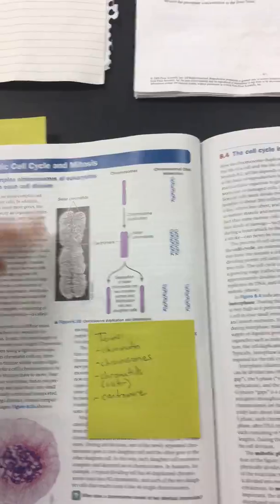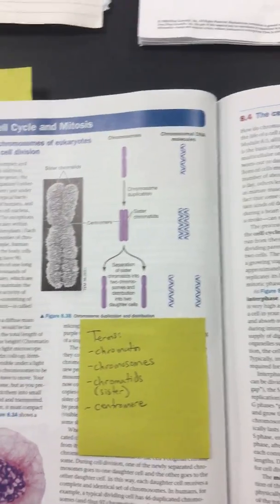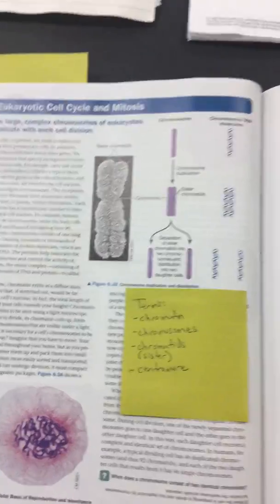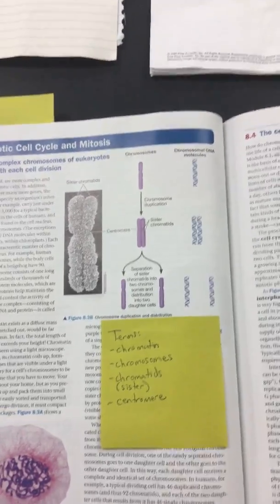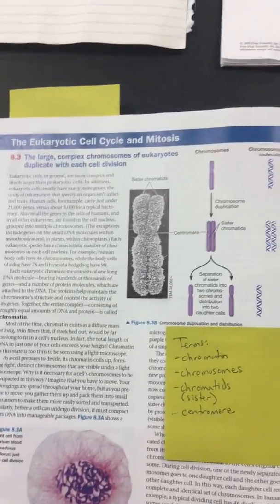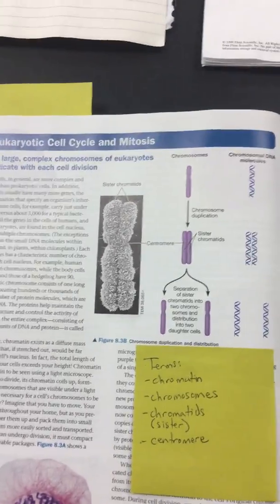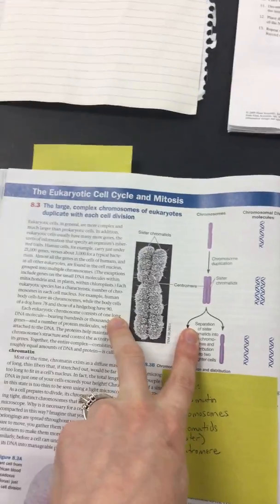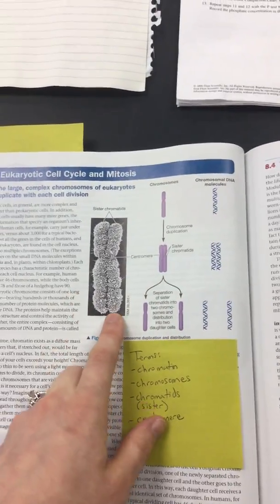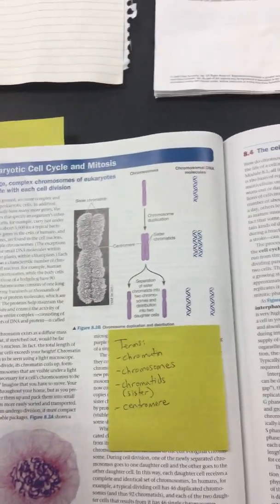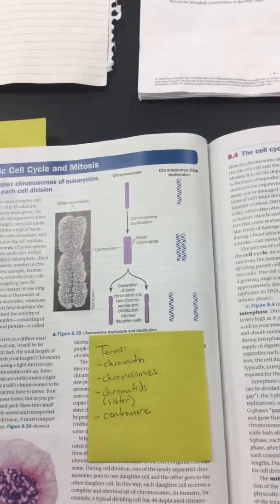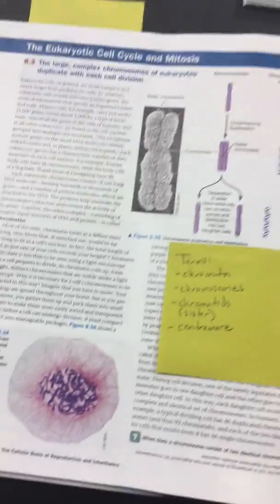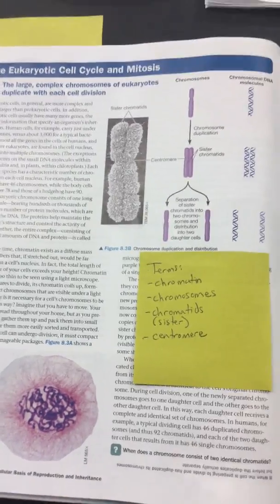Questions about those different terms? Yeah. What if it doesn't divide? Ooh, if it doesn't divide, then we have issues and errors. Or if it divides incorrectly, then there are issues and errors. We'll talk about some examples of that. It's possible for this to not split apart correctly, and that can cause different problems. It's possible for the cell to duplicate the DNA the wrong way, so then it can't ever divide like it's supposed to. So we'll talk about what that looks like, or at least some examples of what it looks like.